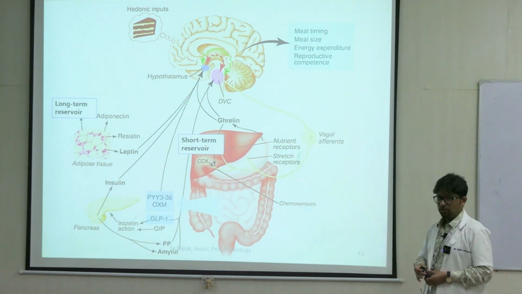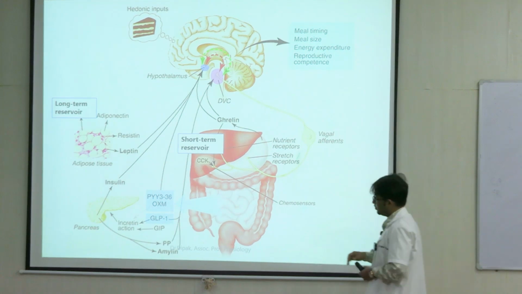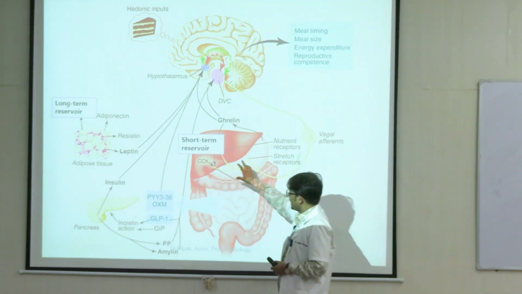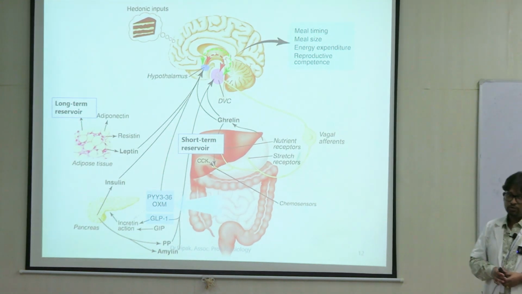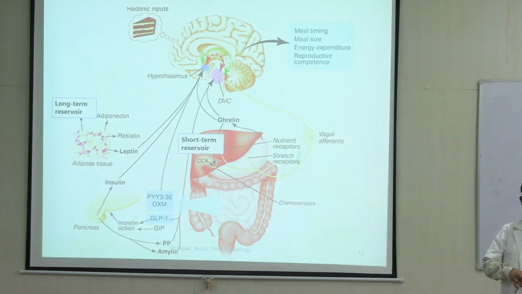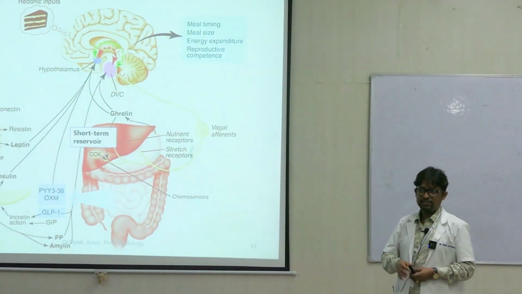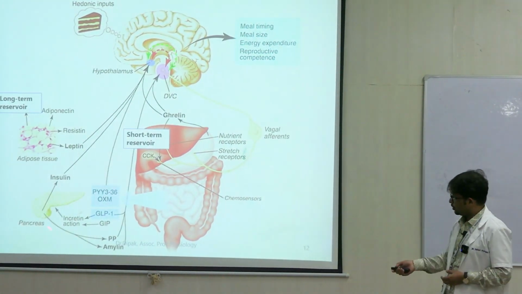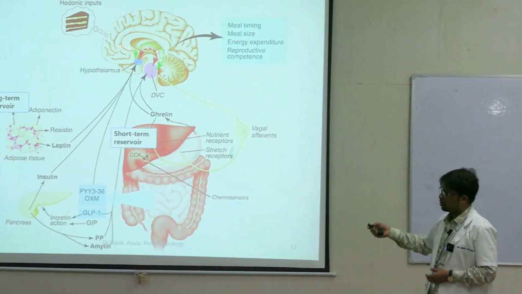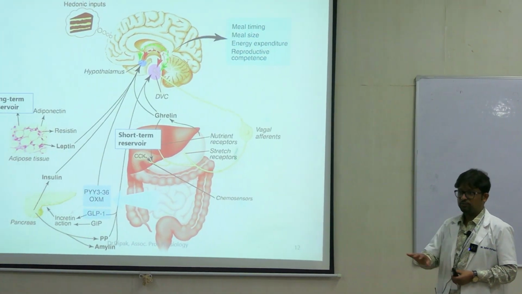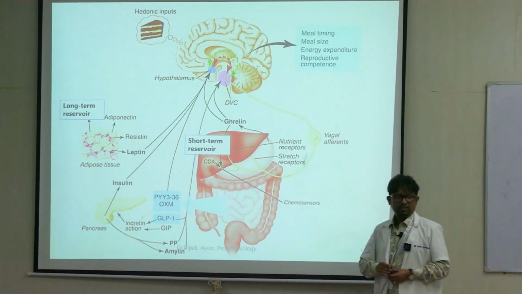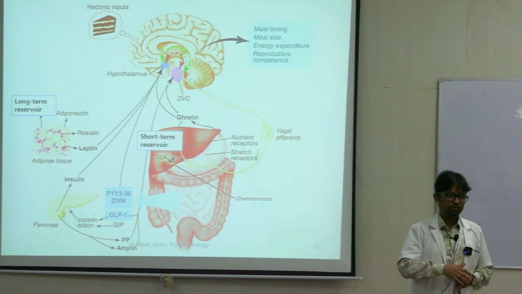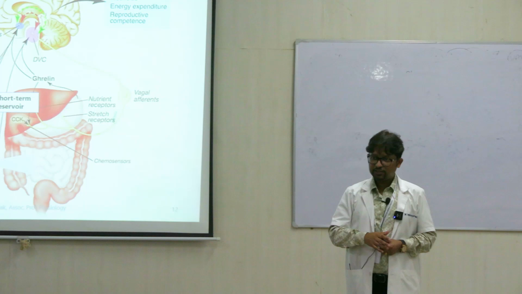Short term reservoir of food or energy in the body comes from the liver, with release of glucose from the liver, or storage of glucose in the form of glycogen. All of this is influenced by insulin. So insulin can act as a short term signal, and also in the long term it regulates body weight by deposition of adipose tissue.